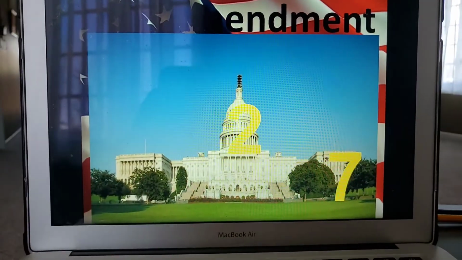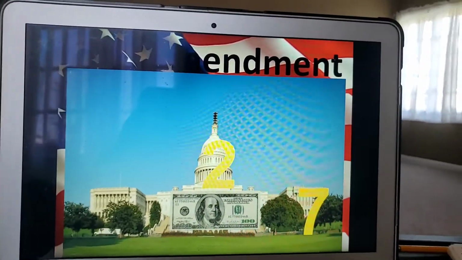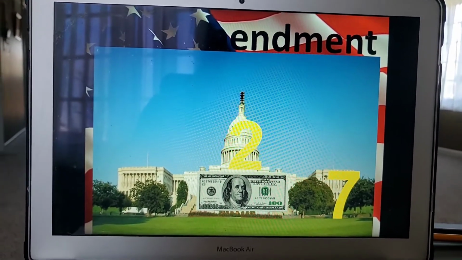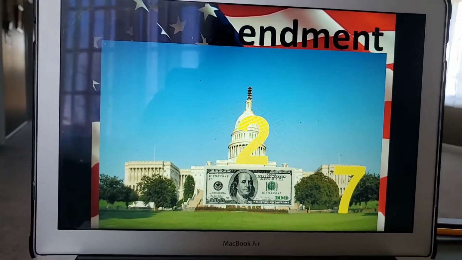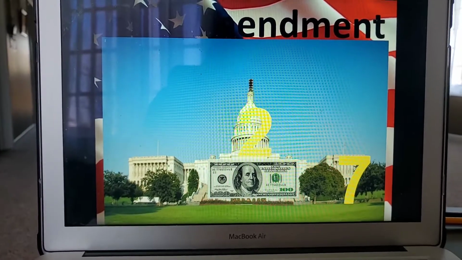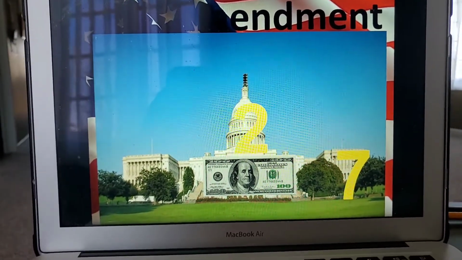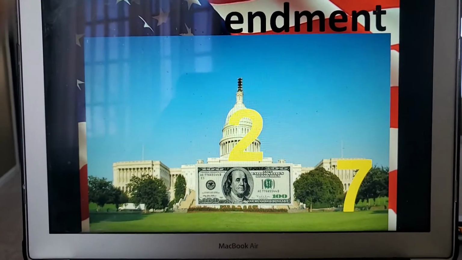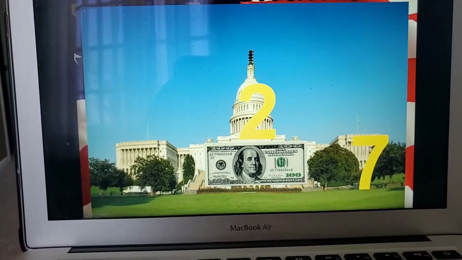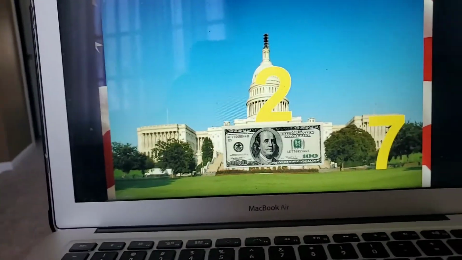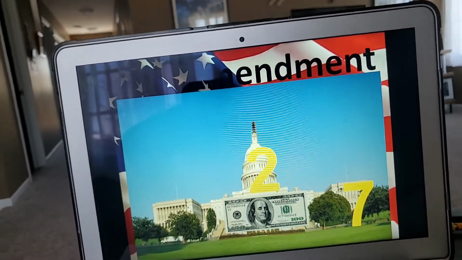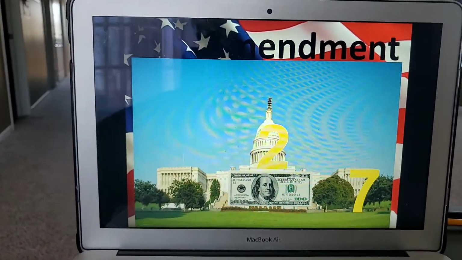And the last amendment that we have is the 27th Amendment, and it was the longest to be ratified, but it finally passed in 1992, and this set a time frame for congressional pay. And what that means is if you're in Congress and you want to get paid more, you can vote on it, and you can increase your pay. However, that pay will not start until after the next election cycle.